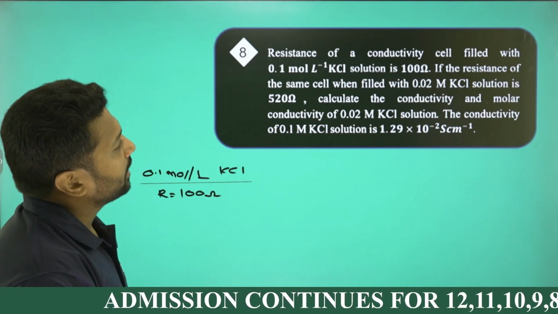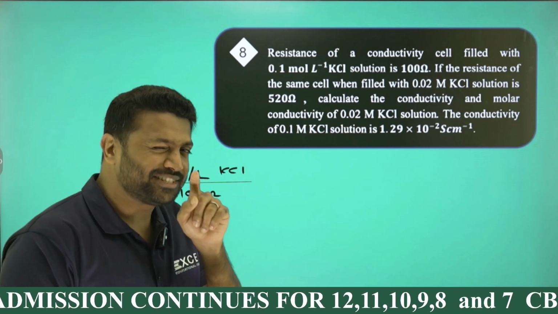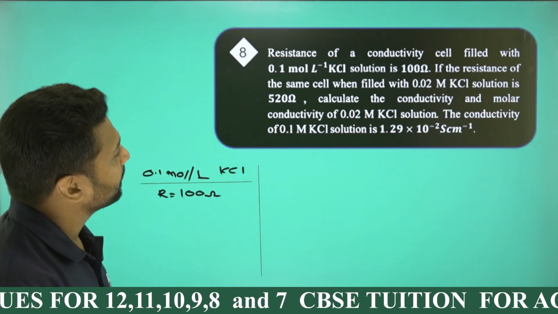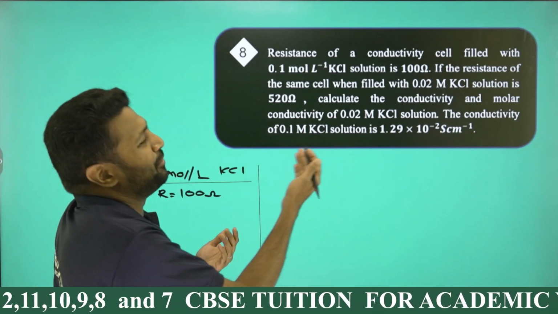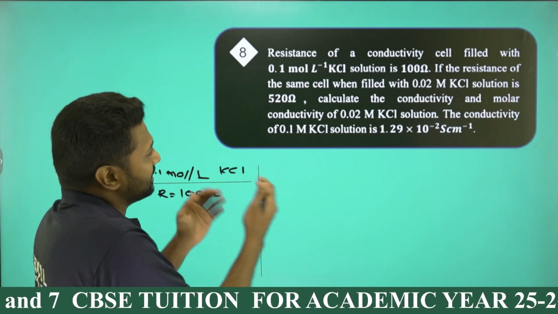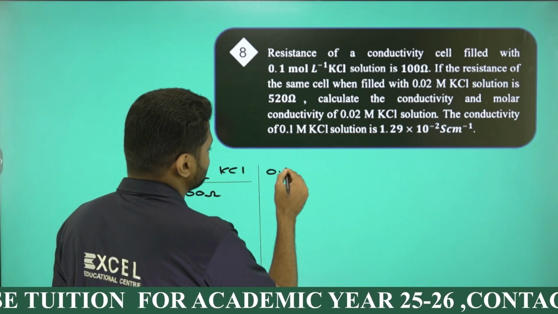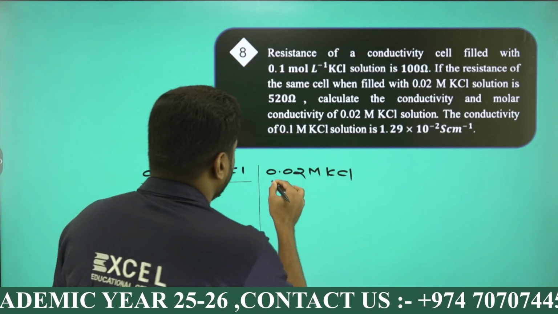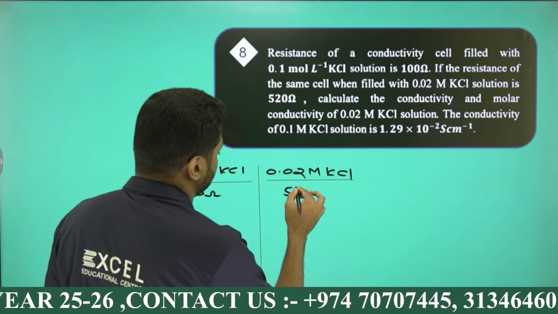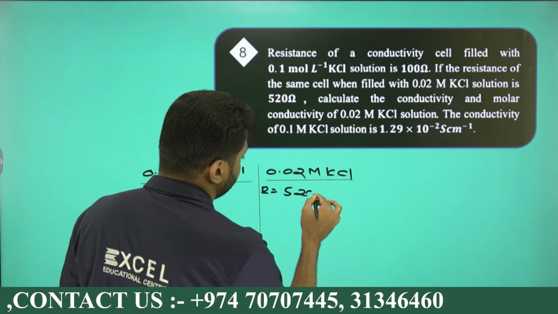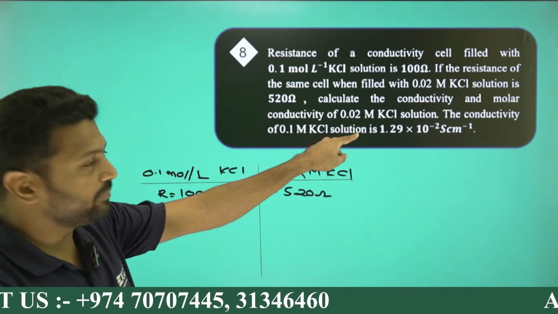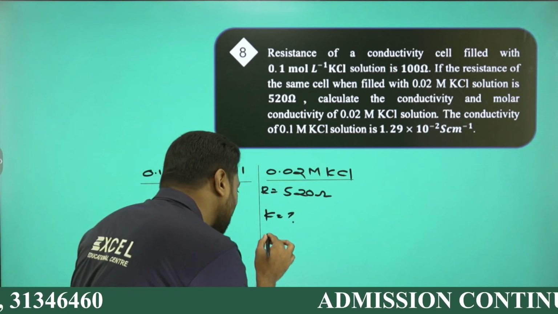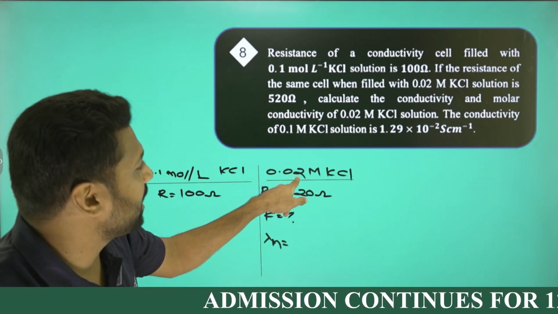If the resistance of the same cell, that's an important point, filled with 0.02 molar KCl solution is 520 ohm, calculate the conductivity, which means K, and the molar conductivity, which means lambda m, of the 0.02 molar KCl solution.